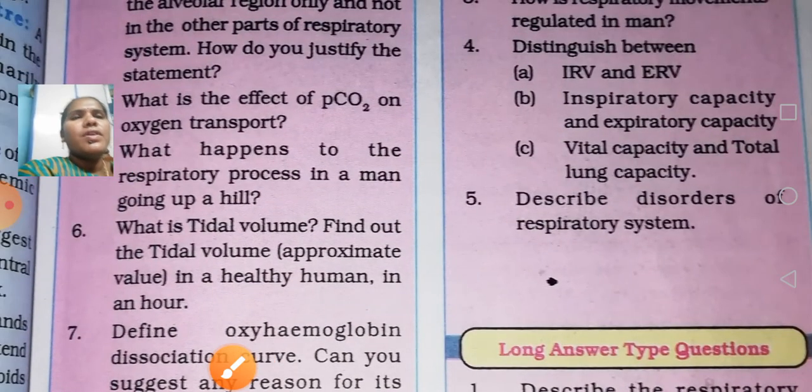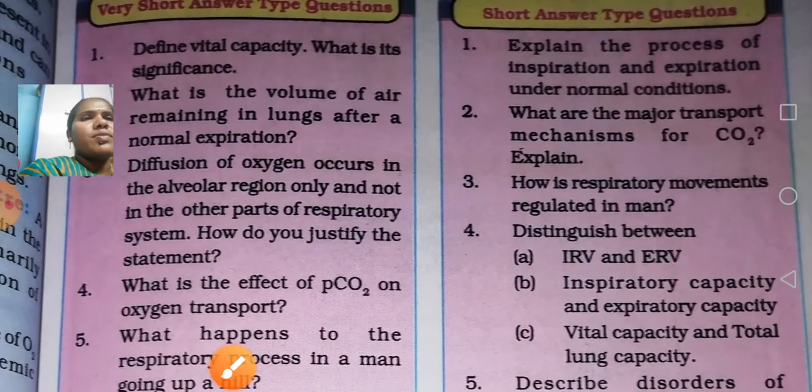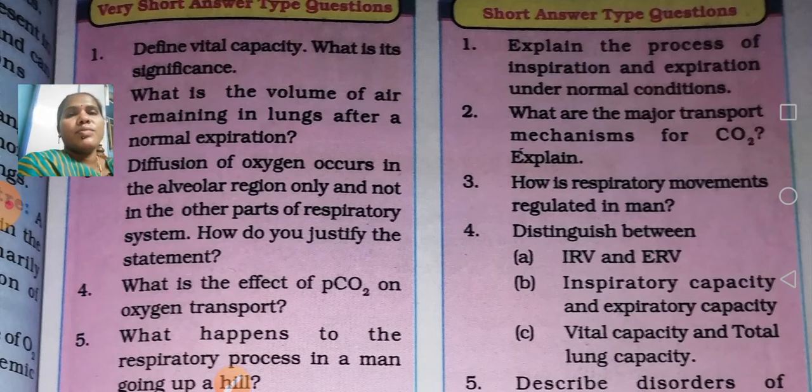Till now I discussed a 4 marks question: explain the process and major transport mechanisms for carbon dioxide, respiratory movements. Last, I will give some abbreviations. IRV means what, ERV means what. For average students who only want to pass, you can write superficially, no problem.